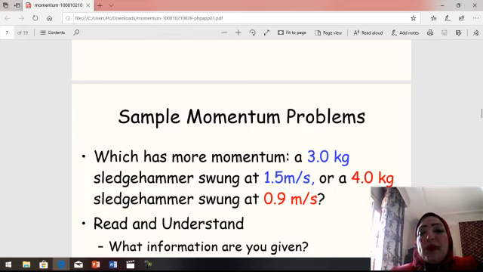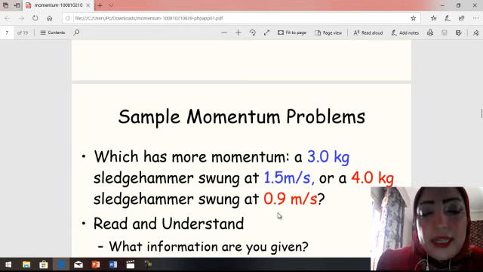Which has more momentum, a 3 kg sledgehammer swung at 1.5 meters per second or a 4 kg sledgehammer swung at 0.9 meters per second? How do we solve this problem? First we must find the momentum of each one. The first sledgehammer has mass 3 kg and velocity 1.5 meters per second. The second sledgehammer has mass 4 kg and velocity 0.9 meters per second.